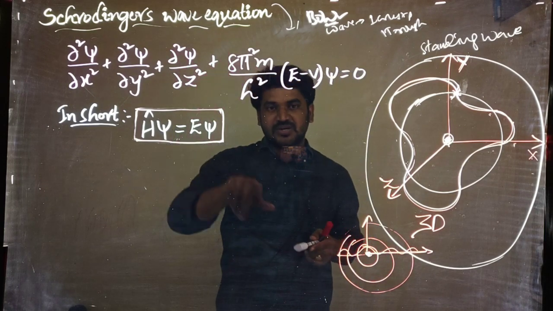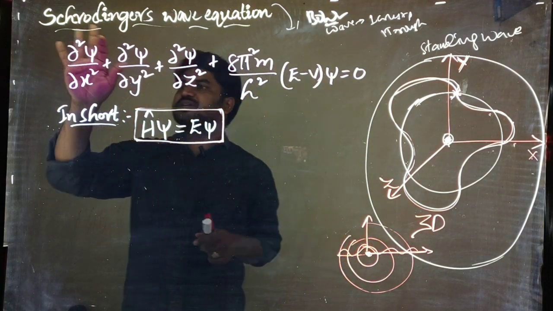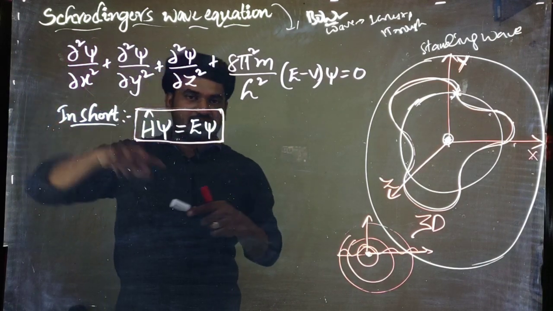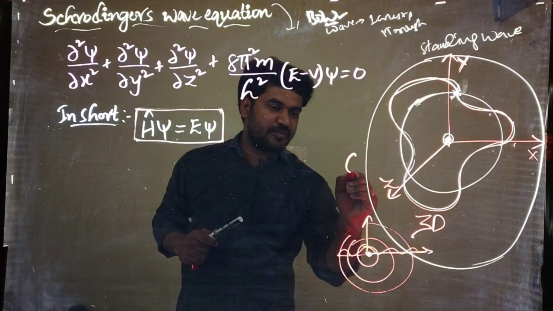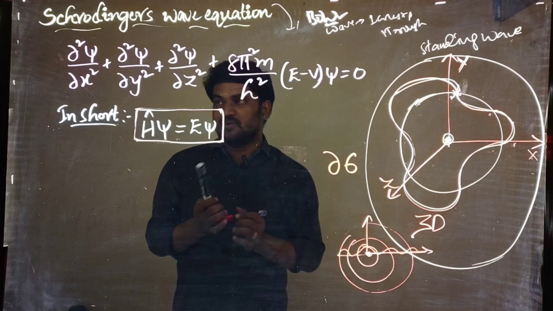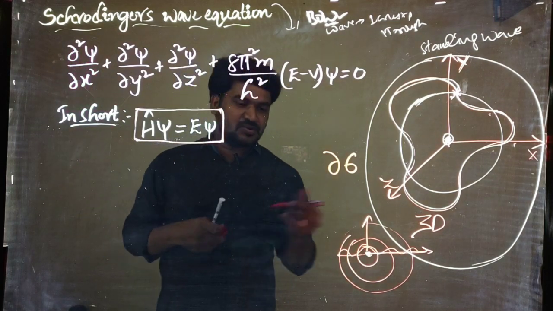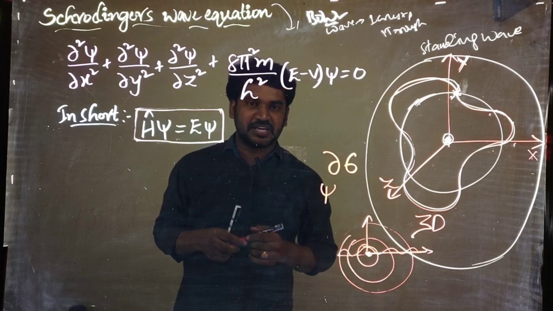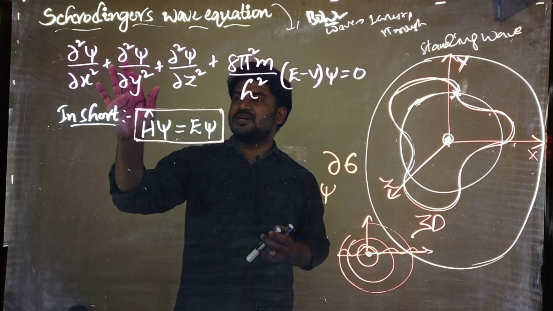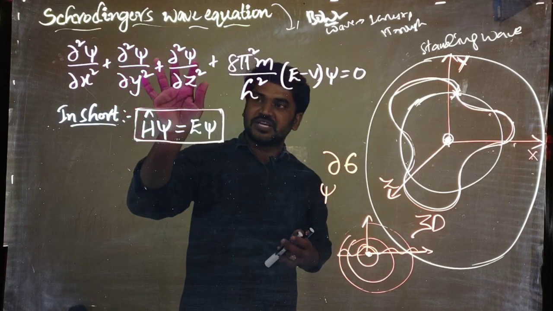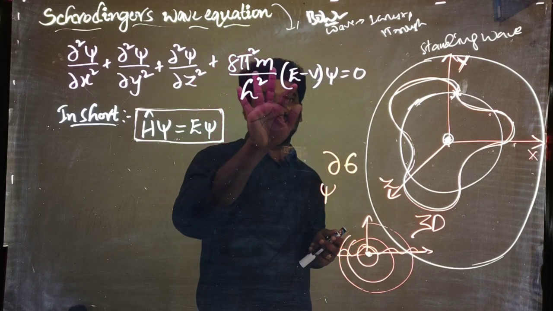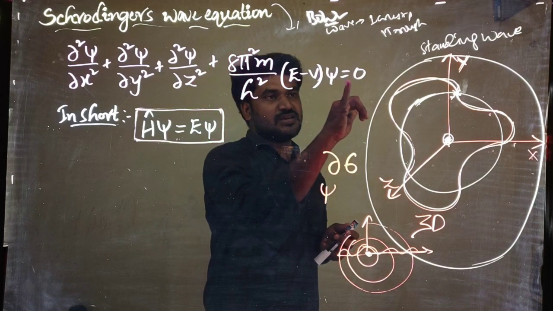What is that? See here, dou square psi by dou x square. This we need to call dou, right? This is not like 6. Generally we have a 6 in math, but that is not like 6. It is opposite to 6. And this symbol we call psi. Dou square psi by dou x square plus dou square psi by dou y square plus dou square psi by dou z square plus 8 pi square m by h square into (E minus V) psi is equal to 0.